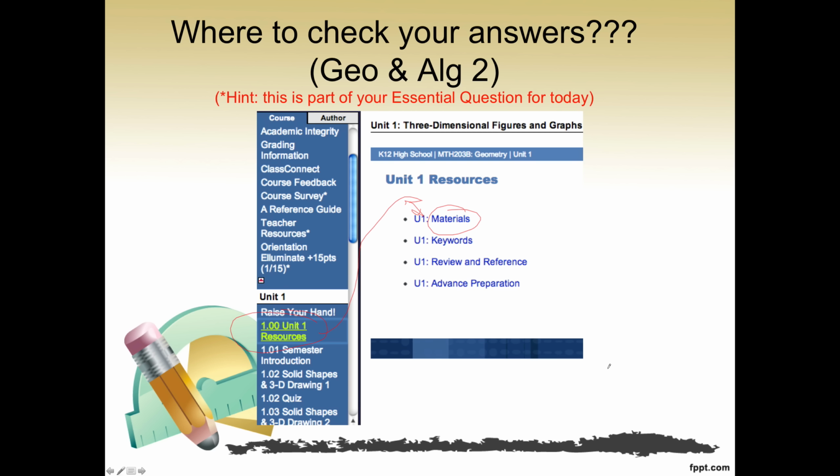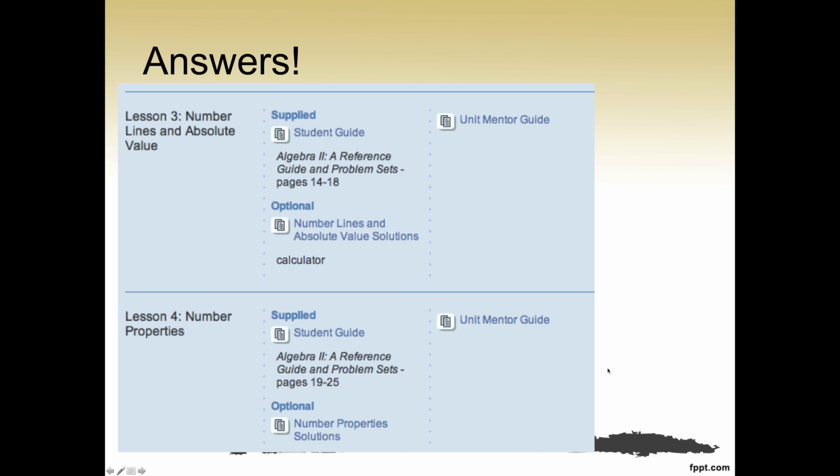What's so great about the answer key, you guys, is that it's not just the answer, it's every single step to get you to the answer. So it's a really great tool. So here's what happens when I click on Materials. Here's lesson 3, here's the solutions. Here's lesson 4, here's the solutions. So you would simply click on the blue link that says solutions and you would get all of your answers.